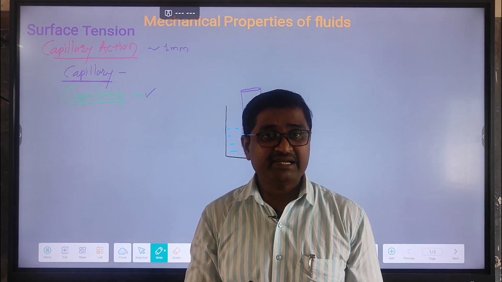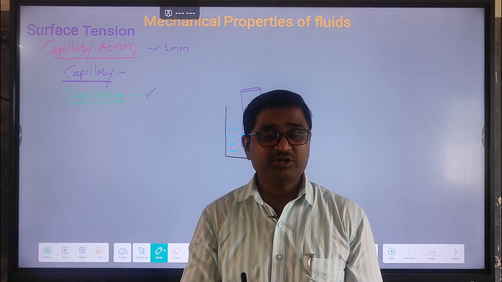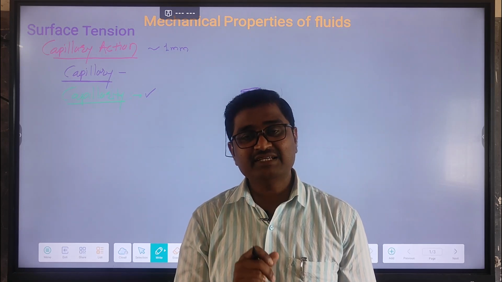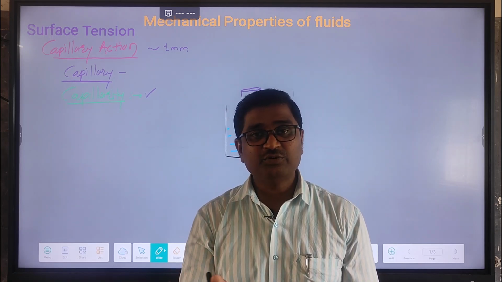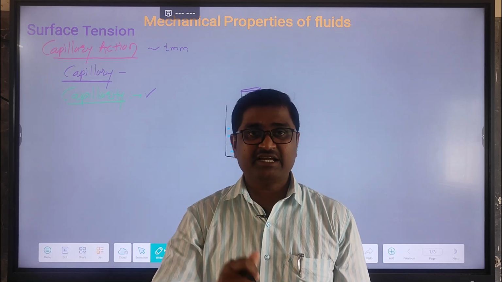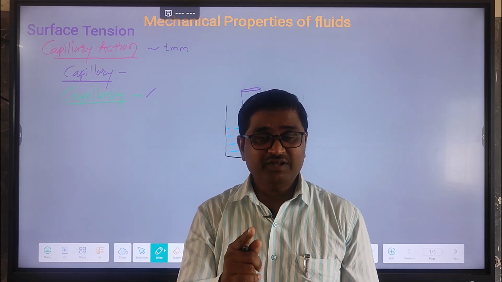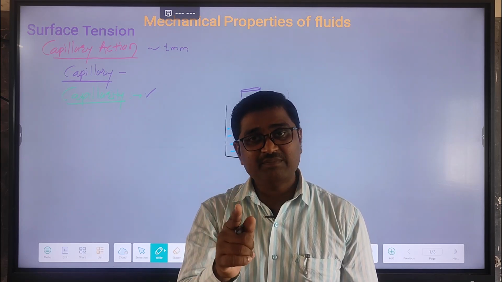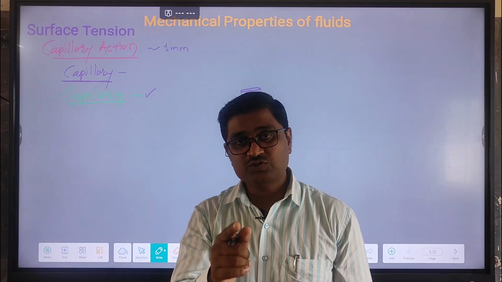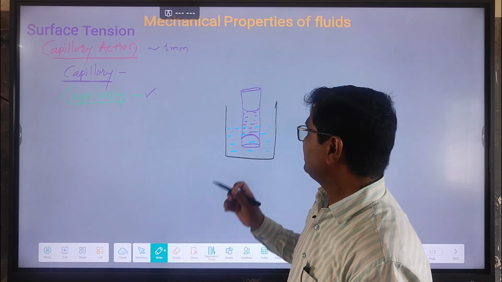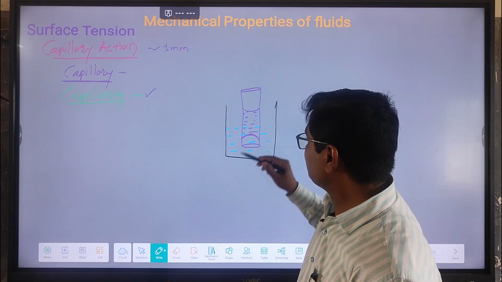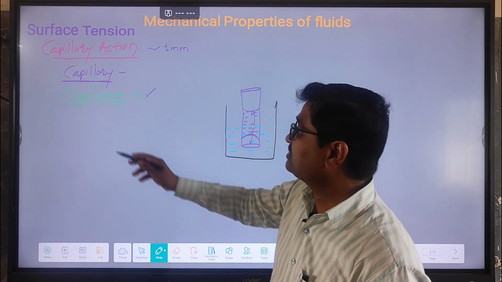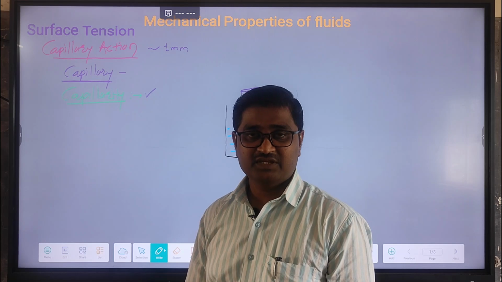So capillarity indicates that the level of liquid inside the capillary tube rises above or falls below. And the condition is very important. The level rises above when the capillary tube is dipped into a liquid and the liquid wets the capillary. The level falls below its original level when the capillary is dipped into a liquid and the liquid does not wet the capillary. Such a change in level inside the capillary tube, rising above and falling below, is called capillarity. You get it clear?